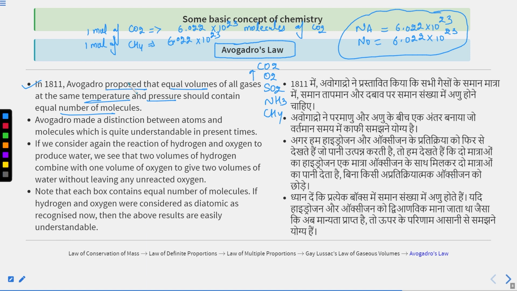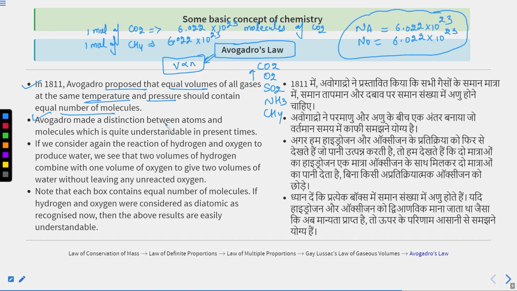So the law is saying, Avogadro's law, that equal volumes of all gases, whatever the volume you are taking, 1 mole, 2 mole, whatever the amount you are taking, it contains the equal number of molecules at the same temperature and pressure. In general, you can say V is directly proportional to N according to Avogadro's law.